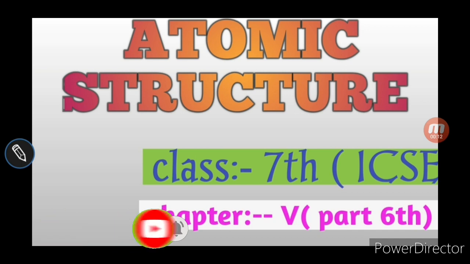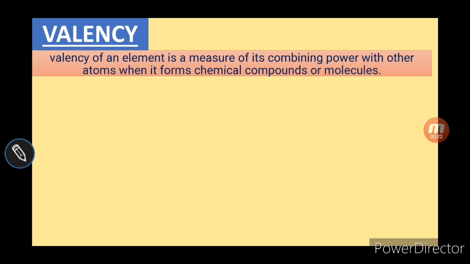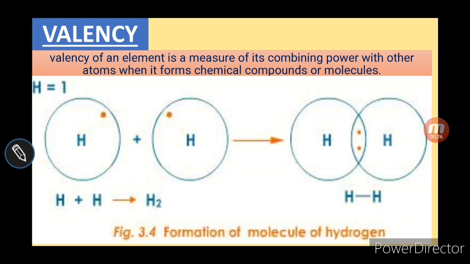In a previous lecture we were discussing valency, and we know that valency means the combining capacity of any element. Whenever the atom of any element combines with the atom of another element, they will either lose or gain electrons, or they will share, and then molecules and compounds are formed.